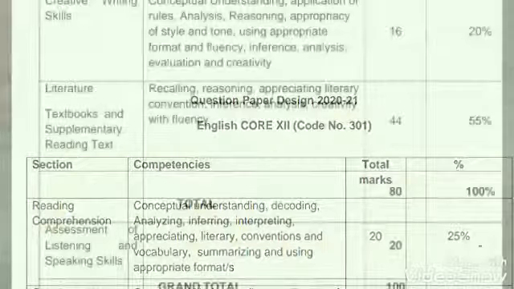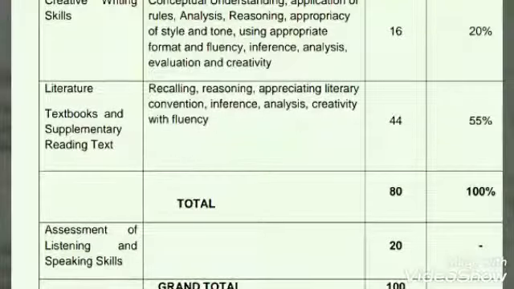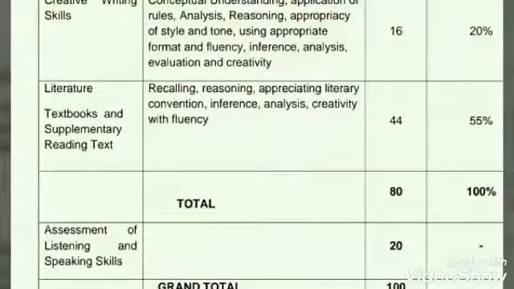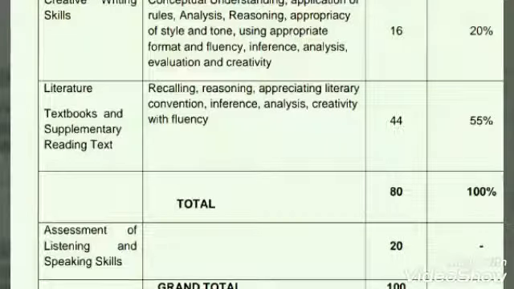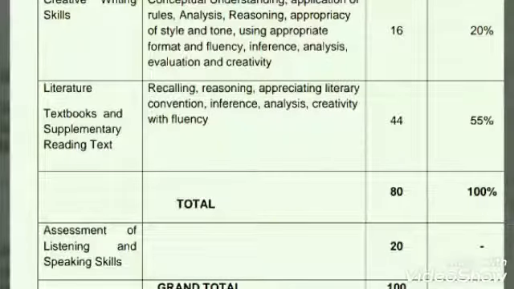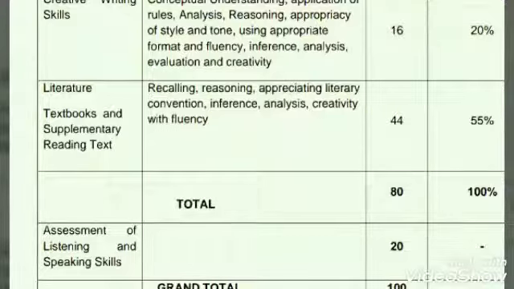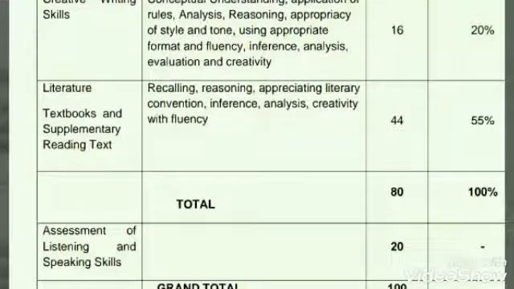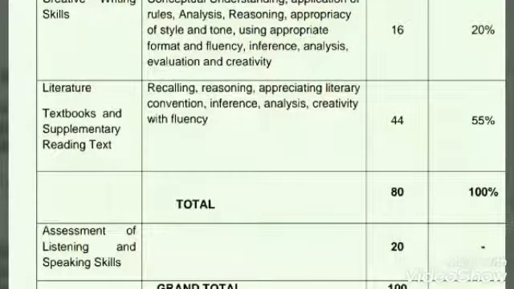Now move to the next section, that is writing section and literature. So writing section has lost 14 marks. Earlier it was of 30 marks, but this time you can see only 16 marks. 20% weightage has been given to it. What all things have been deleted you will learn in detail.